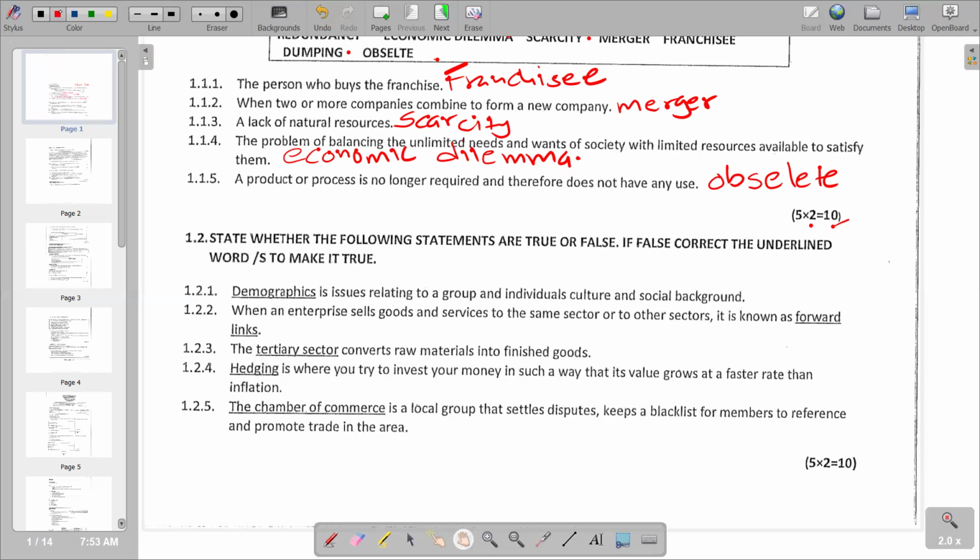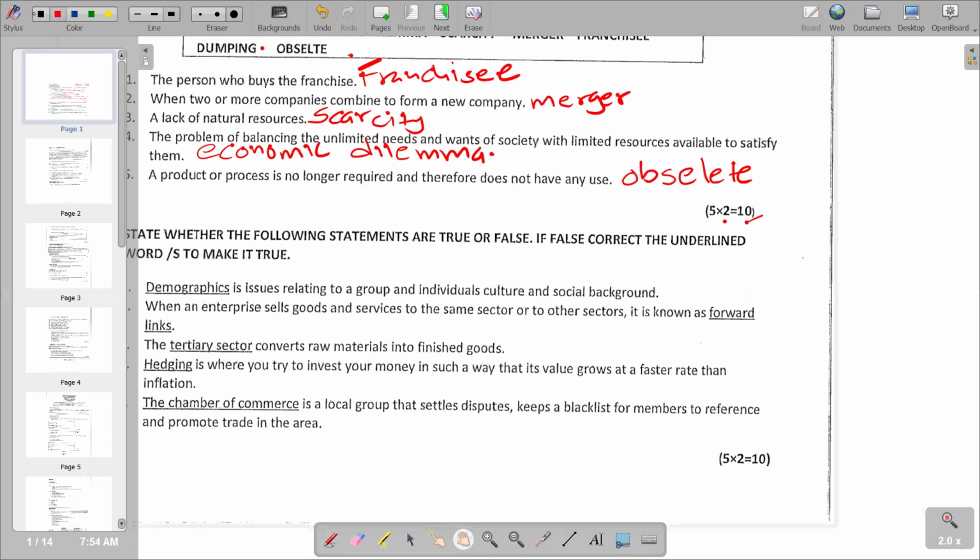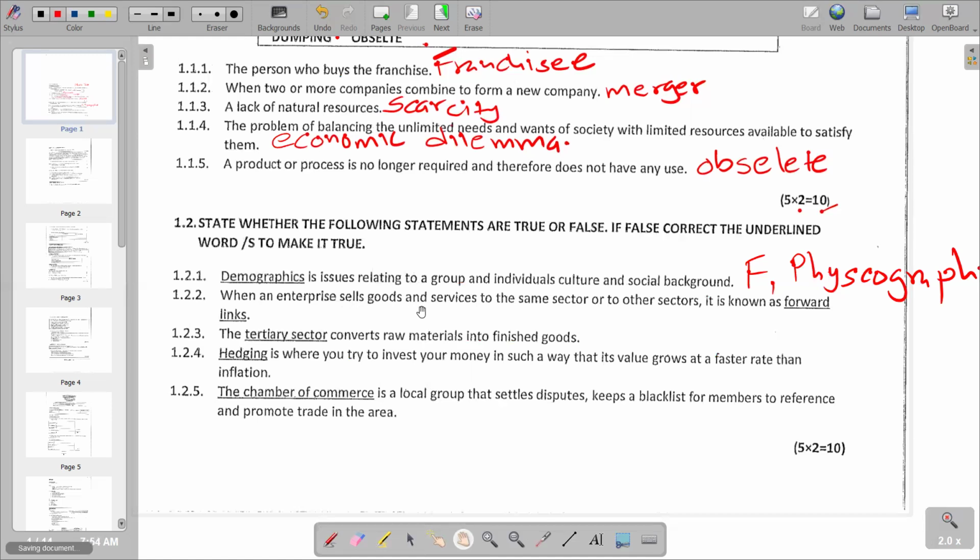So we first indicate false, and then write the correct term, psychographics. Then we go to the next sentence, which says when an enterprise sells goods and services to the same sector or to other sectors, it is known as forward links, which is very correct. So the response is true.